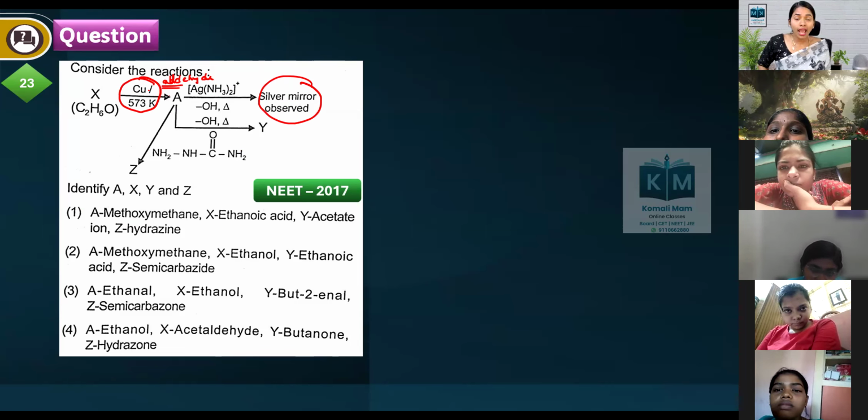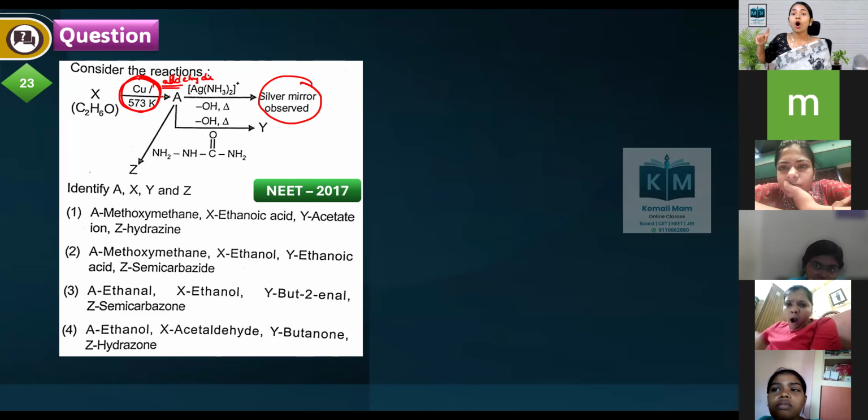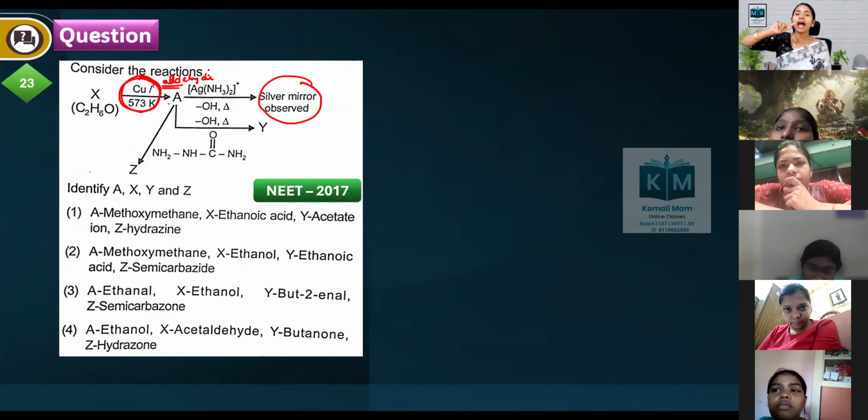Which alcohol on copper at 573 Kelvin gives an aldehyde? Copper is a dehydrogenating agent, so it will remove hydrogens. Only primary alcohols give the aldehyde.